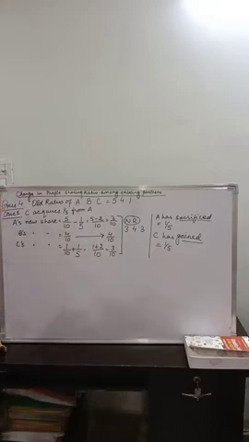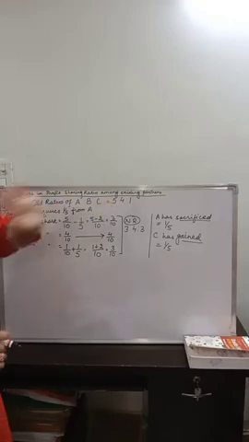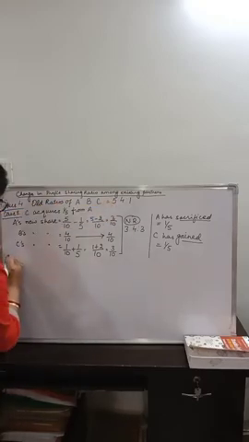The next situation says the old ratio of A, B and C is 5:4:1.